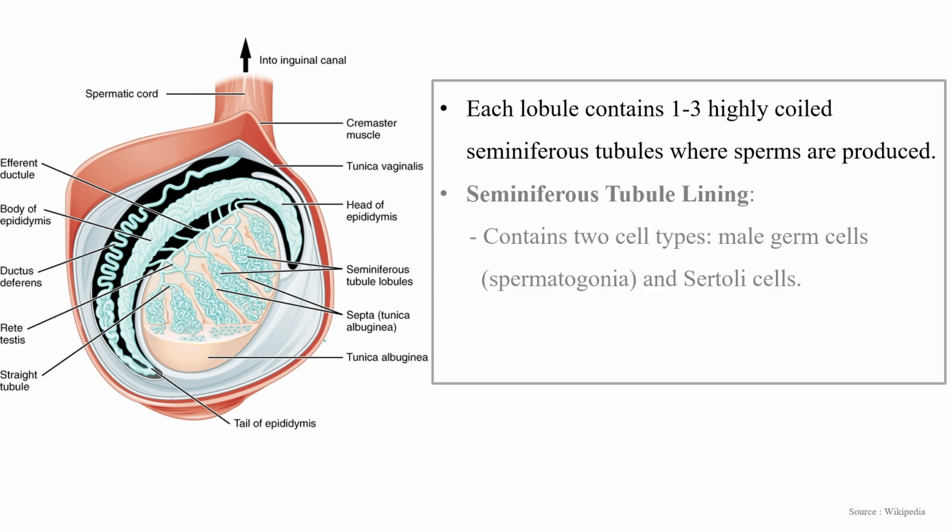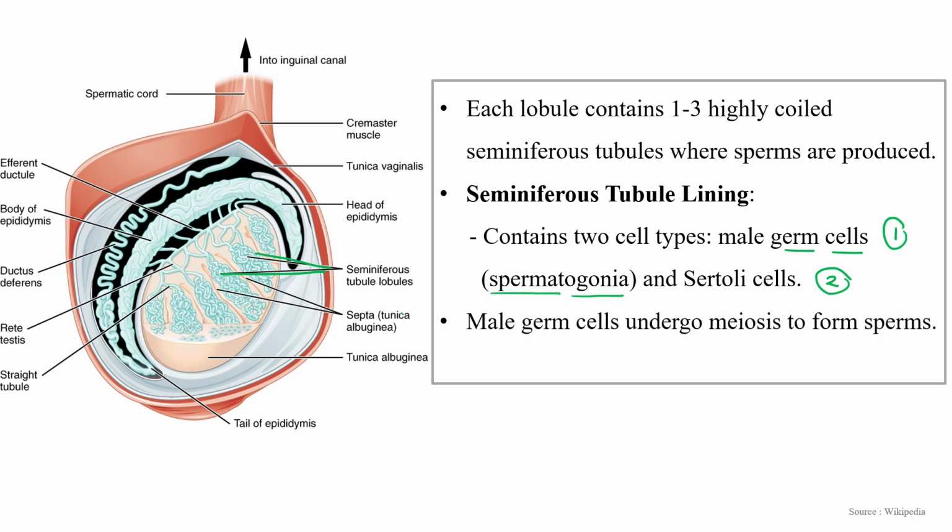Clear? Now, about the lining, the seminiferous tubules have two types of cells. The first type is known as male germ cells, which are mainly involved in spermatogenesis, or we can use the term spermatogonia for male germ cells. The second type of cells present here in the seminiferous tubules are Sertoli cells, which provide nourishment to the sperm. Both types of cells are present in these coiled areas.